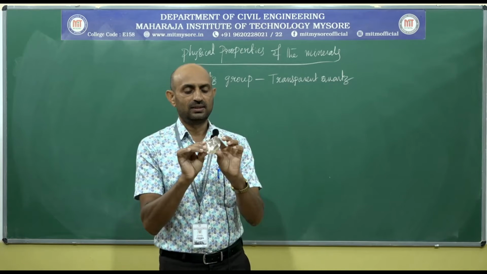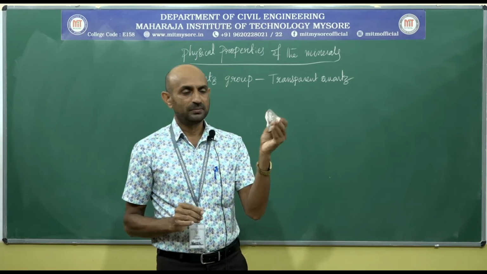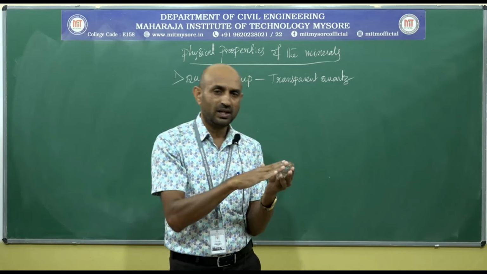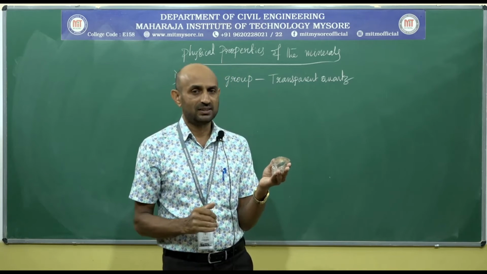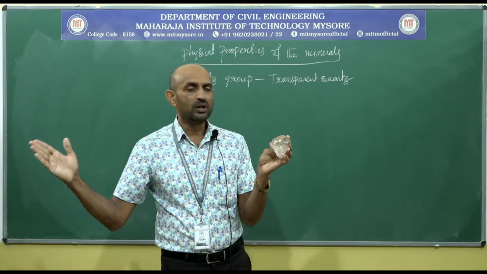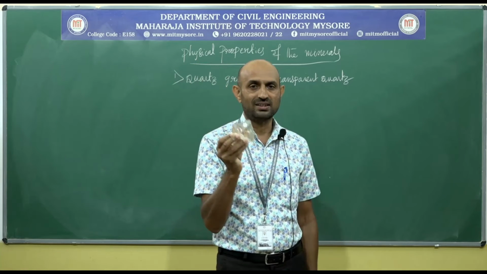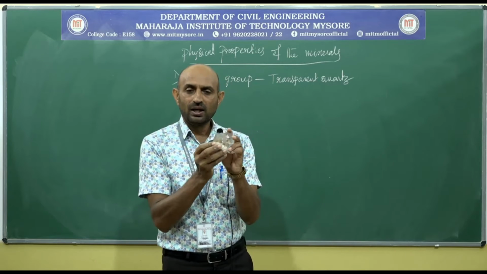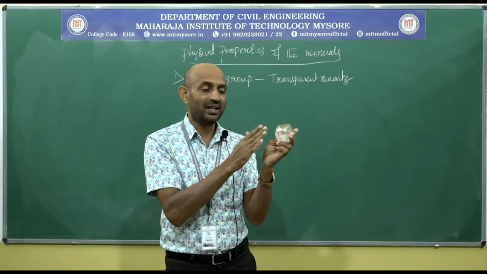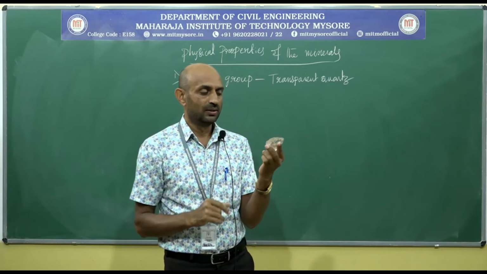The next one is color. Since it is transparent, there is no color. Luster. When an ordinary light falls on this mineral, how is it able to reflect the light? It reflects the light almost similar to the broken piece of a glass. That's why we use the terminology vitreous luster. When a mineral is not able to reflect light like this mineral, when it is lesser than this mineral, then we use the terminology subvitreous, that is all.